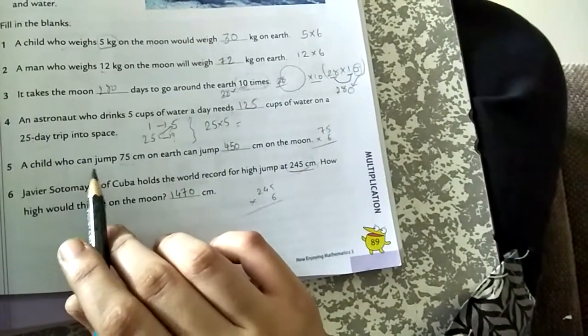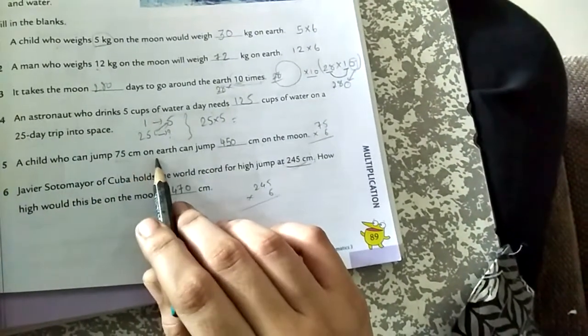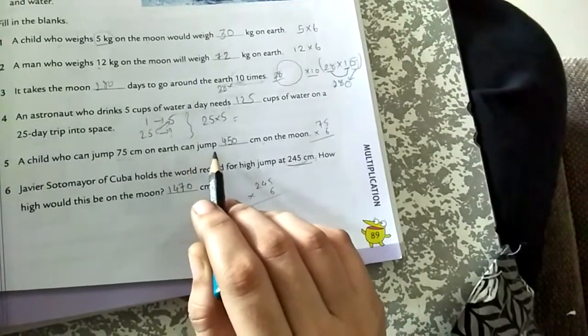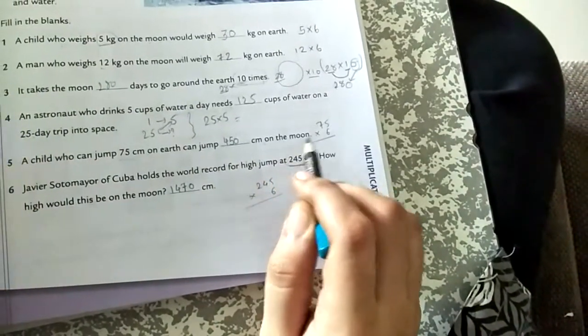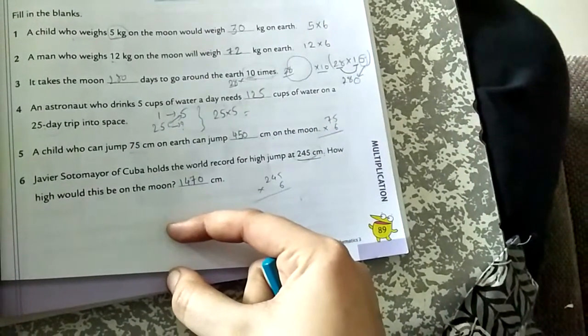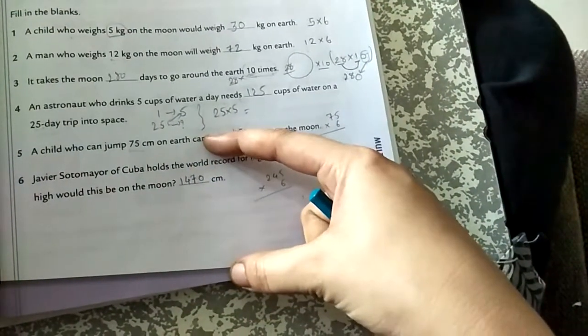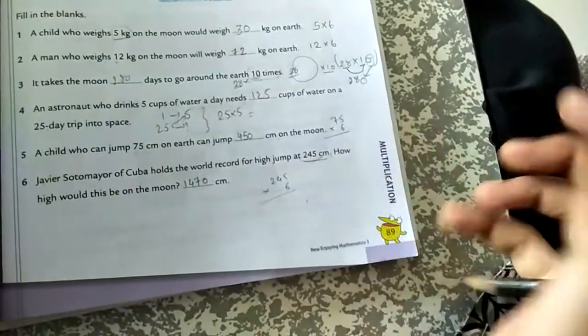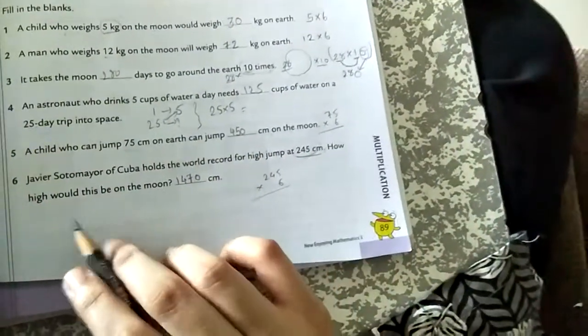A child who can jump 75 centimeters on the earth can jump dash centimeters on the moon. So 6 times more if it jumps 75 on earth. So on the moon it jumps 6 times more. 75 into 6, 450 centimeters.